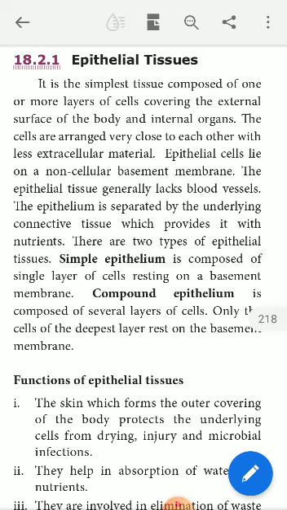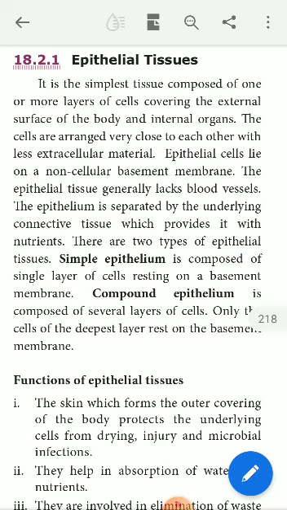Epithelial cells lie on a non-cellular basement membrane. See, a membrane is just like a thread-like layer on which these cells are arranged. Sometimes these epithelial cells are arranged as a single layer on the basement membrane. That type of epithelial tissue is called simple epithelial tissue.